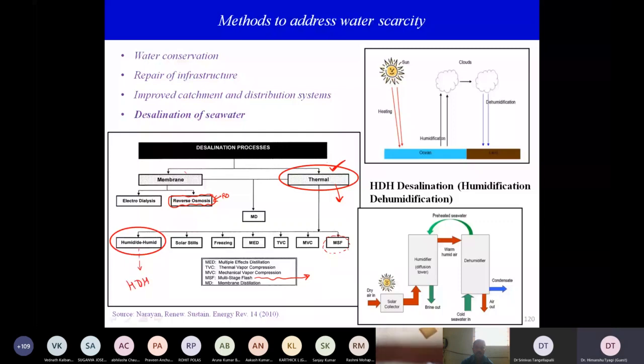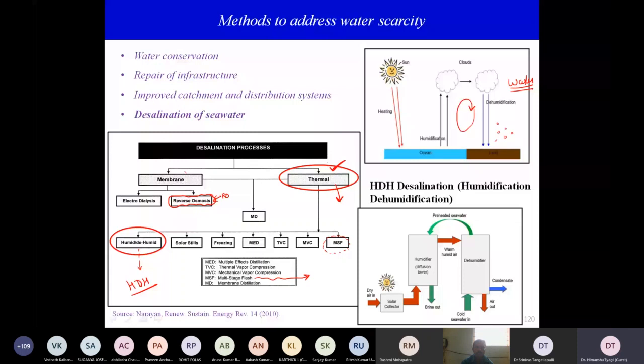Put in simple terms, it is simply the water cycle which is followed in nature: in the ocean, humidification takes place, air rises, and then once it cools, the air gets dehumidified because the water falls down as rain. Then that dry air again gets humidified, and this is a cycle taking place for millions and billions of years on our planet.